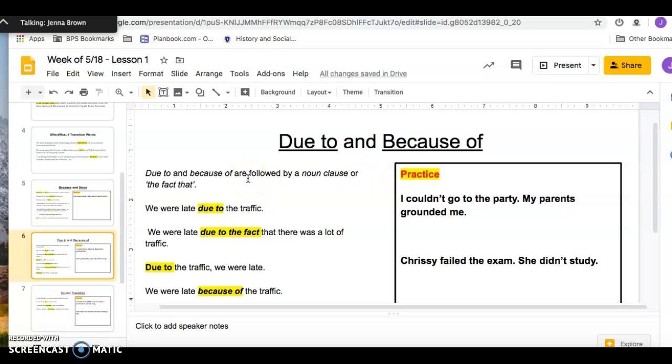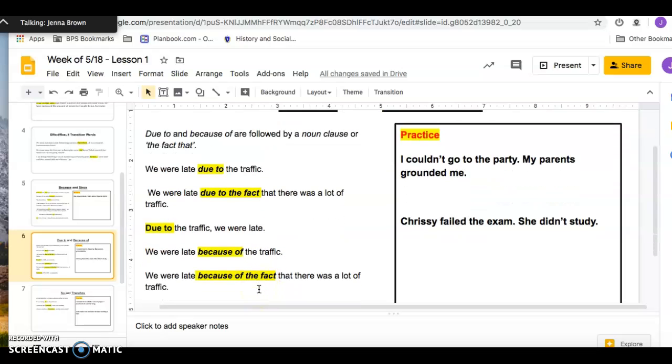Due to and because of are followed by a noun clause or the fact that. So we were late due to the traffic. We were late due to the fact that there was a lot of traffic. Due to traffic, comma, we were late. Or you could say we were late because of the traffic. We were late because of the fact that there was traffic.